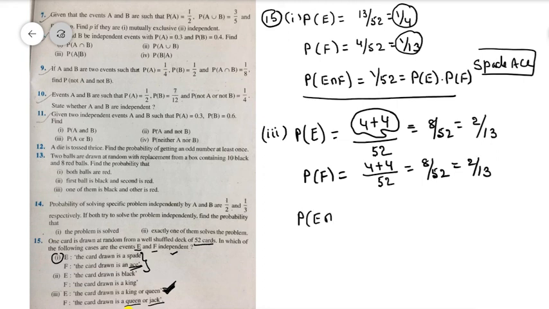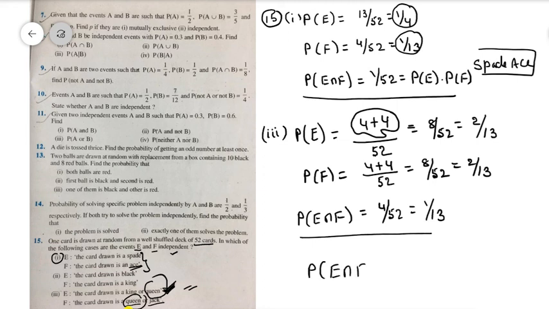Next, can you tell me what about E intersection F? First of all, here also queen, here also queen, right? So queen is the common one. That's why 4 divided by 52, that is equal to 1 by 13, is the answer for P of E intersection F. But you can observe here P of E intersection F is not equal to P of E into P of F. Therefore we can say E, F are not independent events.